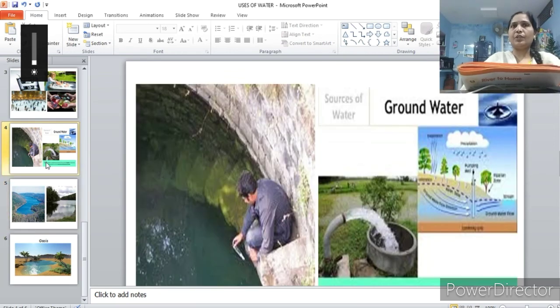And the last question, compare the differences between groundwater and surface water. Groundwater is the water which we are collecting from the ground, and surface water is which is available on the surface of earth. So that you have to write, children. So your homework is to complete page 35 and 32 in volume 2.